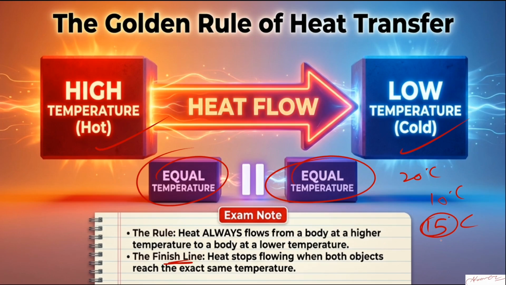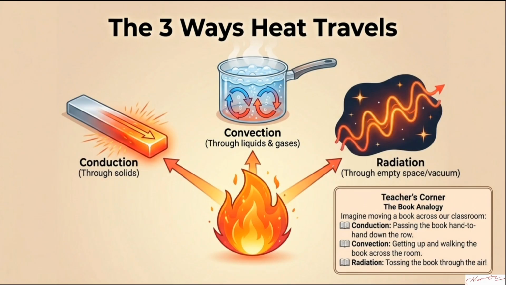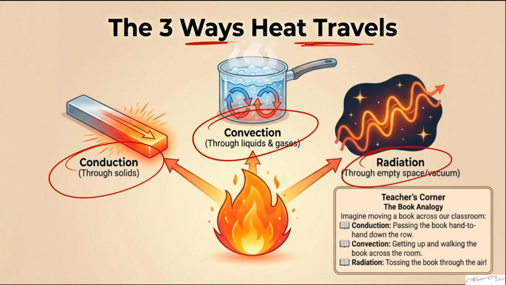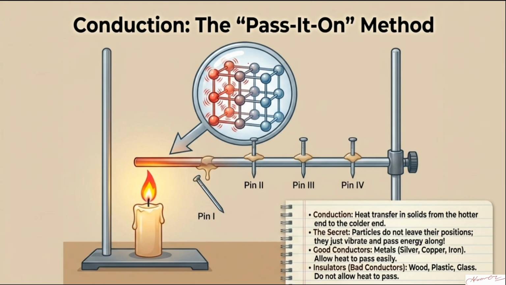Now, how does this flow of heat occur? That we will try to understand. So basically, we have three ways in which the heat can be transferred. First one is conduction, second one is convection, and the third one is radiation. We'll read about this one by one. Let us first start our discussion with the conduction, which is also called the pass it on method.